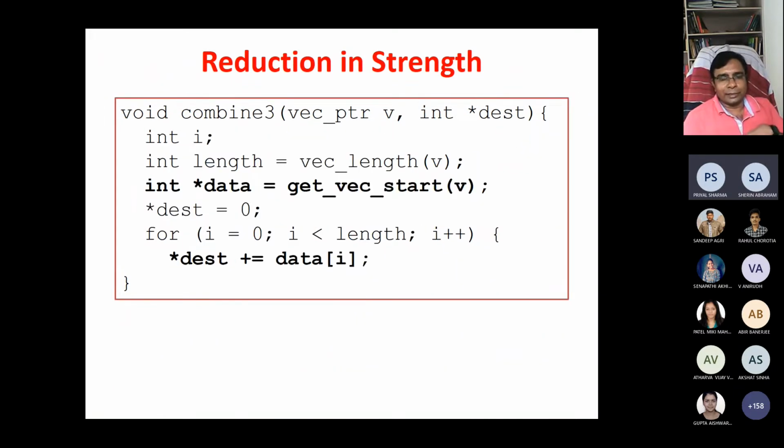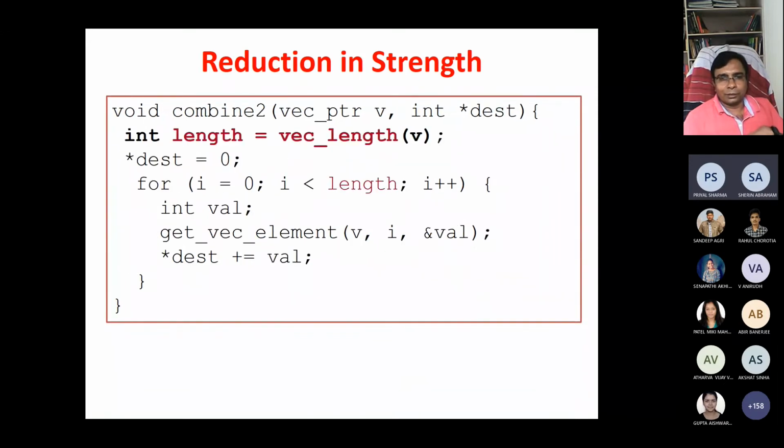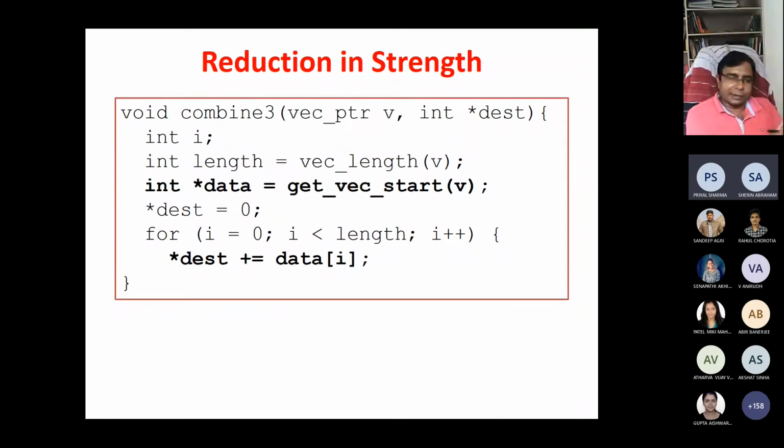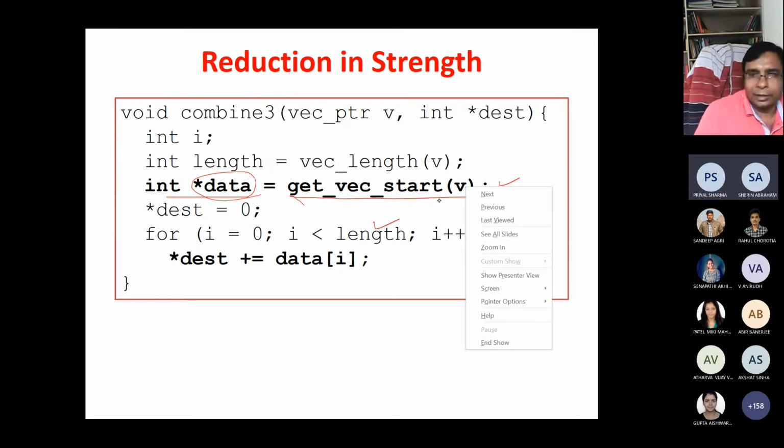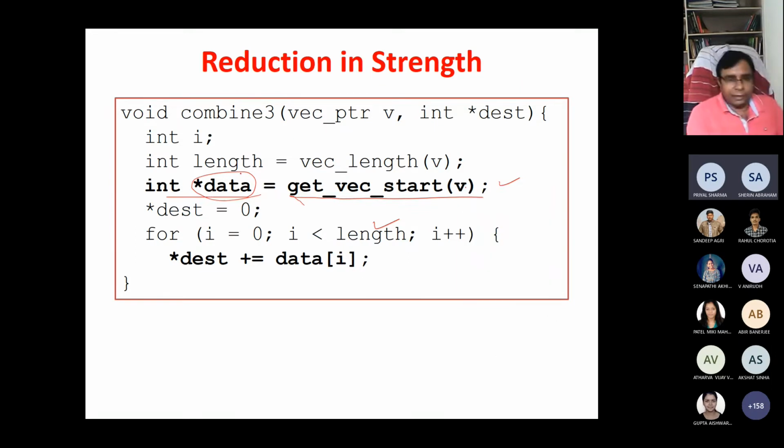Instead of doing that, particularly for get vec element, try to remove it and get the data at once. You create another variable, data, and get all the data of the vector together, because we already know the length. Get vec start will actually get the starting pointer of b. If you know the starting pointer of b, then we can place it in a pointer, data, and you can access data i.